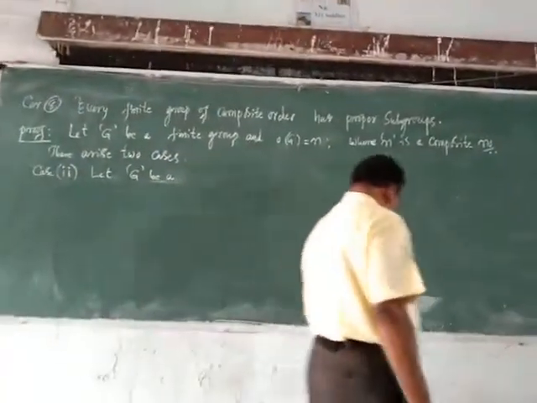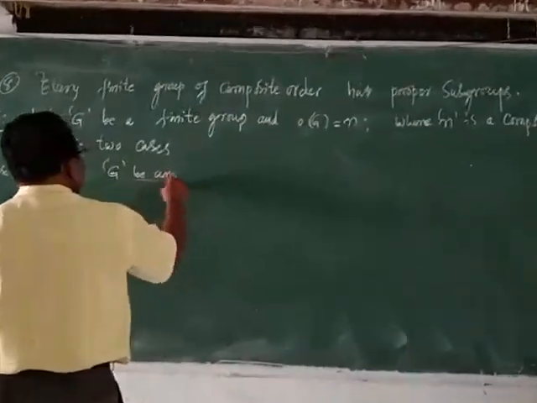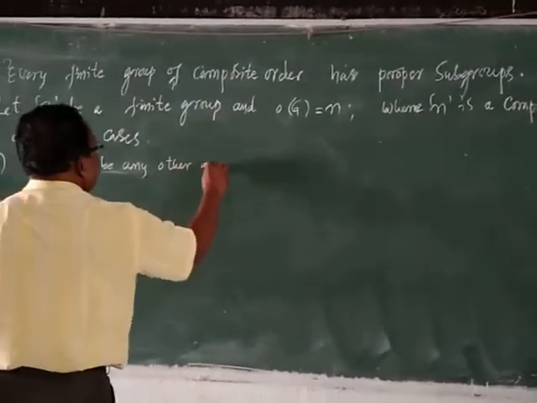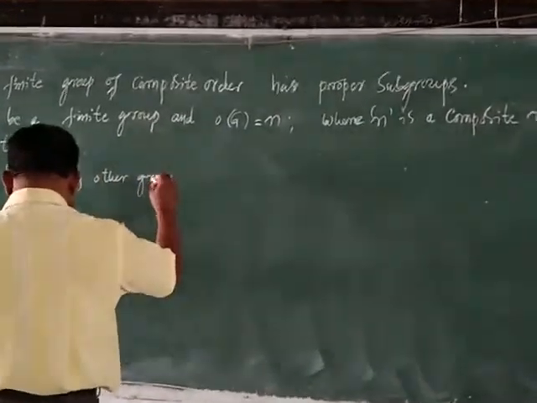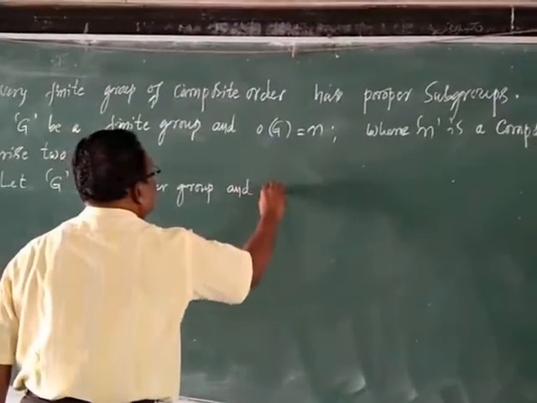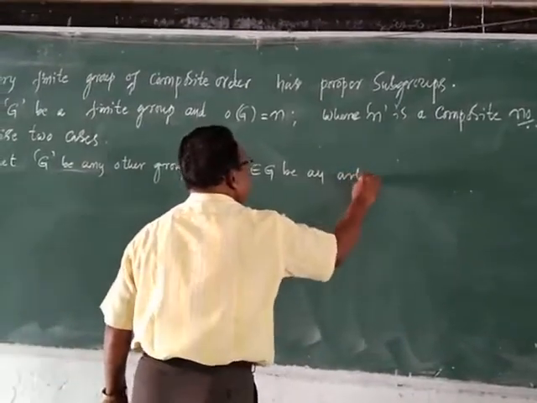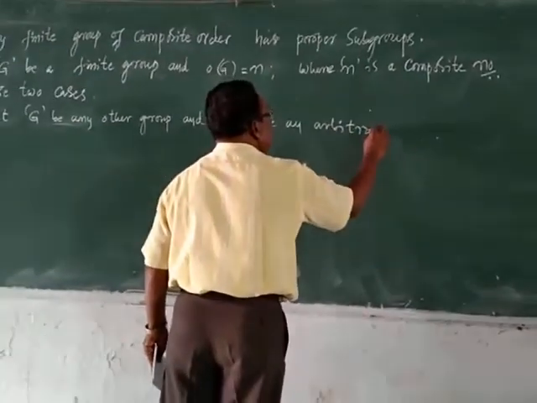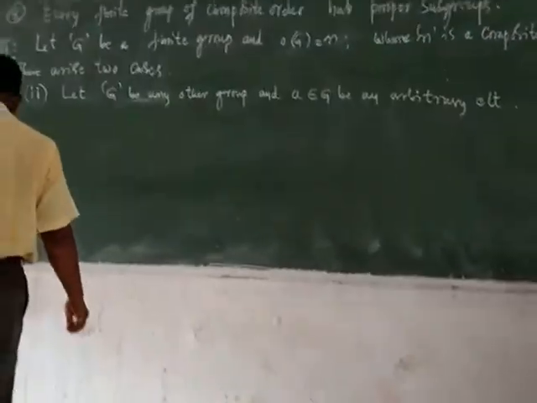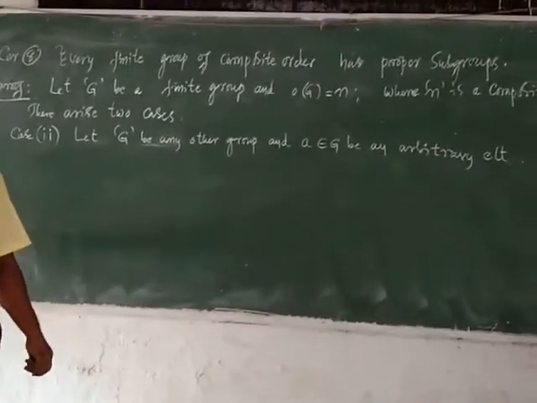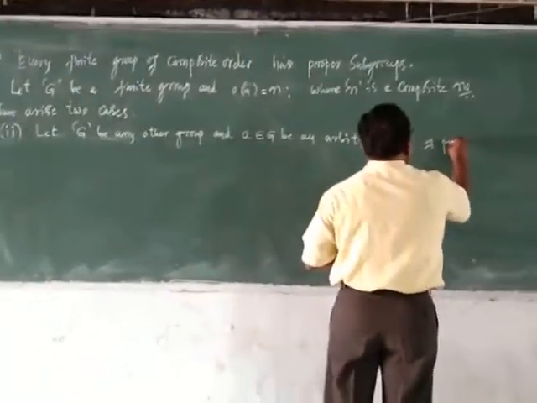Case 2: let G be any other group, and let a belonging to G be an arbitrary element of prime order.